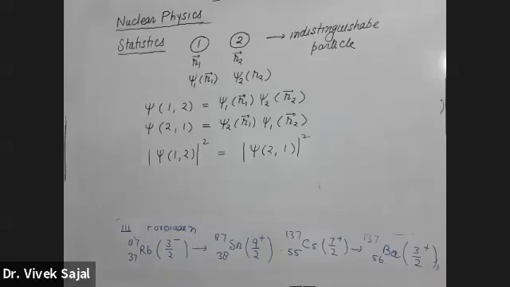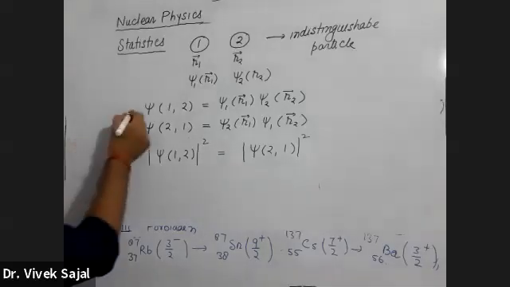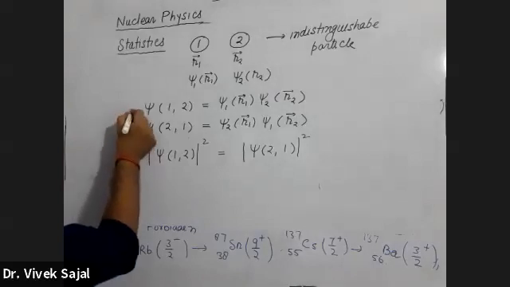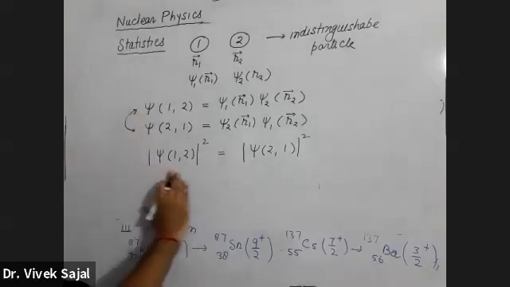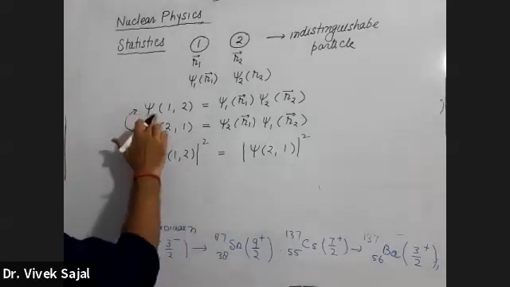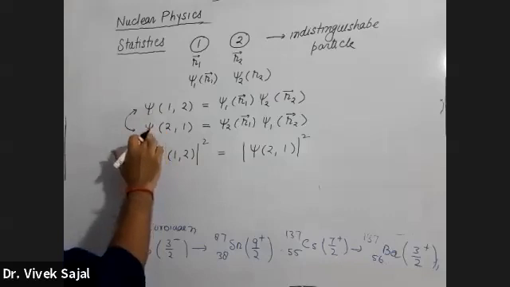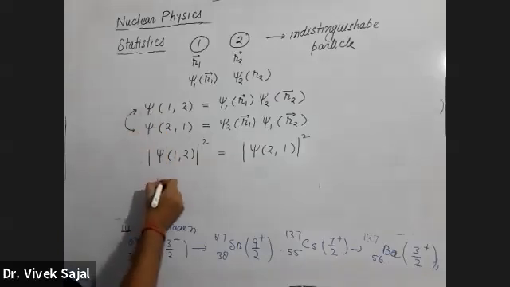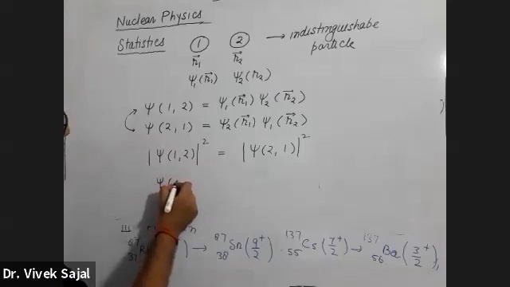And these wave functions have the same probability density, but they can be correlated with each other only in two ways.